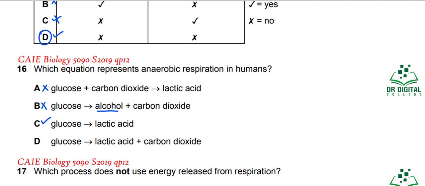This is the correct answer. Glucose is changed into lactic acid and carbon dioxide. This is wrong. You know that glucose is a 6-carbon compound while lactic acid is a 3-carbon compound. So 2 moles of lactic acid are produced from 1 mole of glucose and the carbon number is balanced: 6 carbon and 3 plus 3 makes 6 carbon. So if we take 3 carbon for lactic acid and 1 carbon for carbon dioxide, we cannot balance this equation. So option D is wrong. The answer for this question is C.